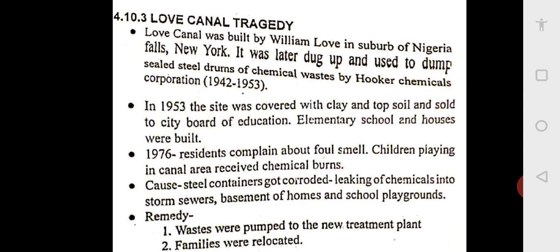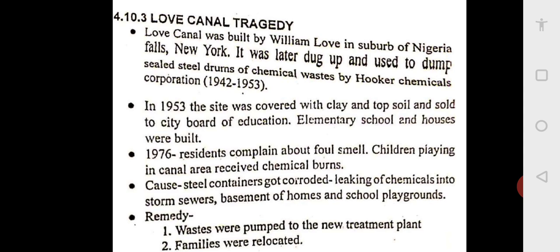The third one is the Love Canal tragedy. Love Canal was built by William Love in the suburb of Niagara Falls, New York. Okay, he built a canal. Then it was later dug up and used as a dump. As we are talking about sanitary landfills, so it was used as a dump.